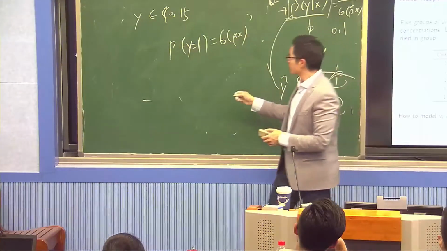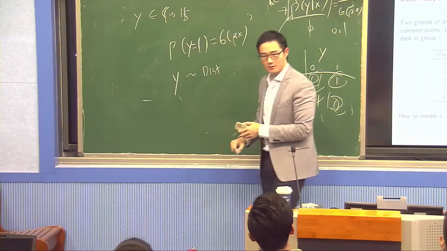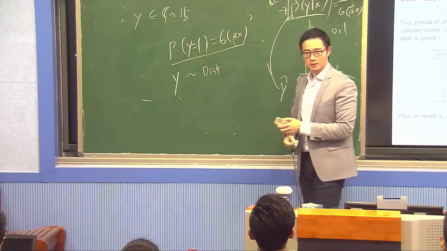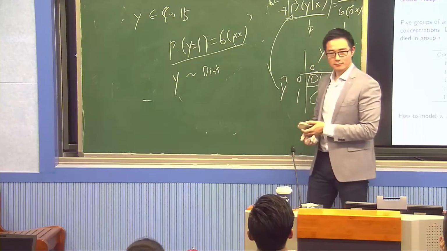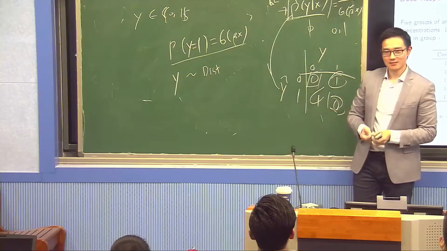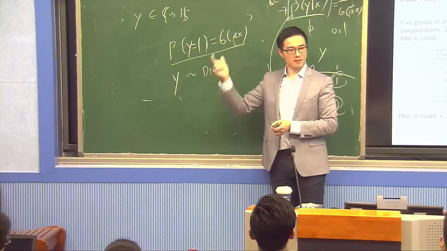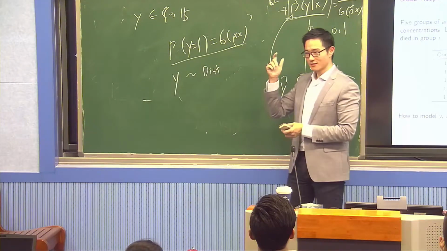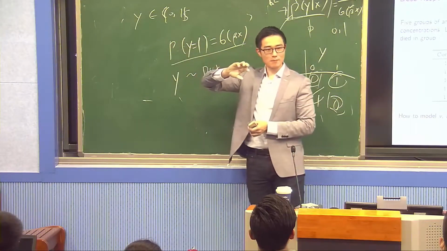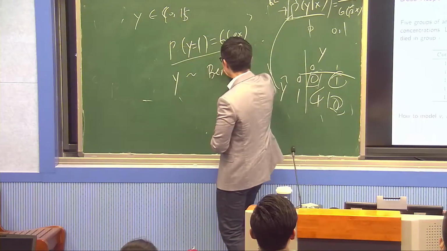Suppose I want to write y as following some kind of distribution. What is the distribution of y? Now, I know this. This is what I know. So y is 0, 1, and the probability of y equal to 1 is this. What is the distribution of y? Yeah, very good. Well, people say binomial, but you only have 0, 1. So it's a Bernoulli, right? Okay, so y is a Bernoulli distribution.